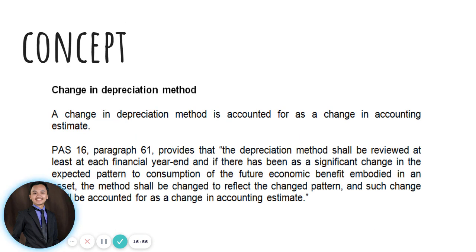Now, this time, we have another example, which is a change in depreciation method. So, change in depreciation method is accounted for as change in accounting policy. As we all know, guys, there are a lot of ways on how we are going to depreciate our depreciable assets. Like, the most common one is the straight line method. But aside from that straight line method, we also have the double declining method or 150% declining balance method or sum of years digits or any other forms of depreciation as suggested by the standard on depreciation.